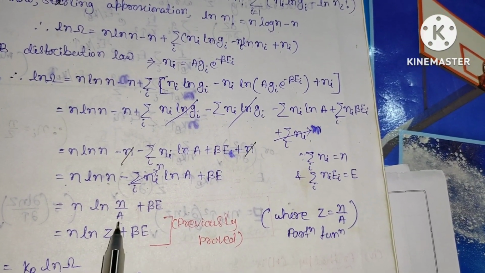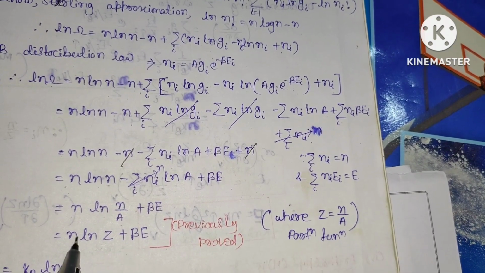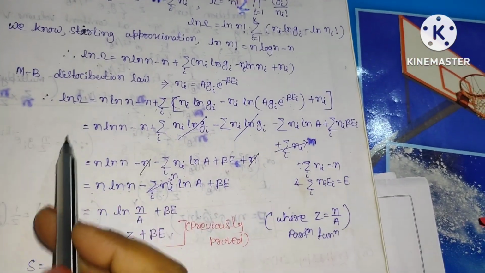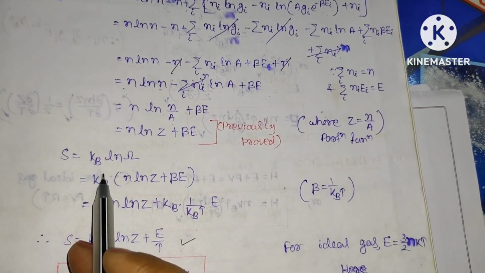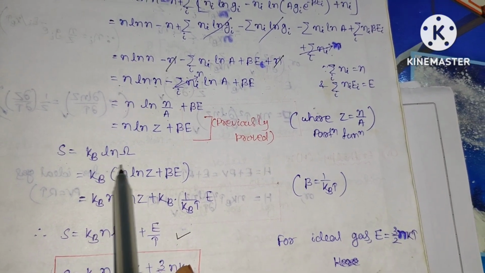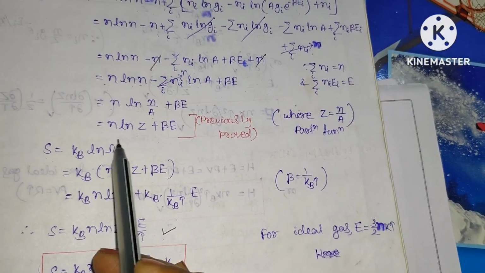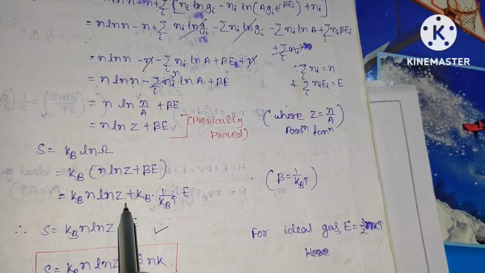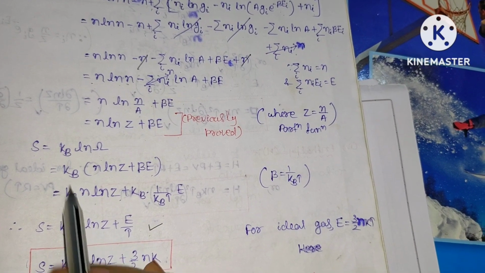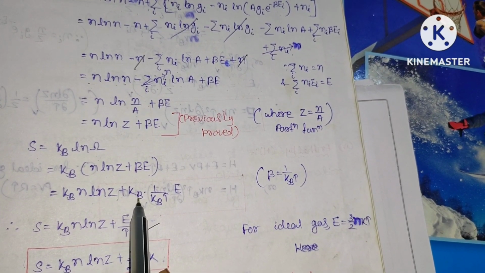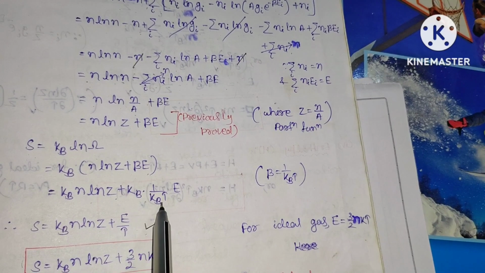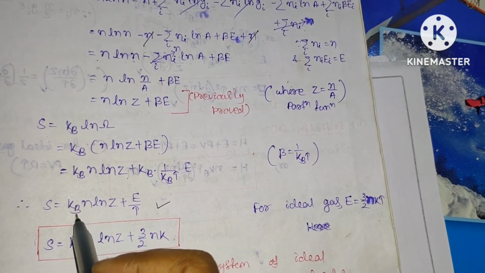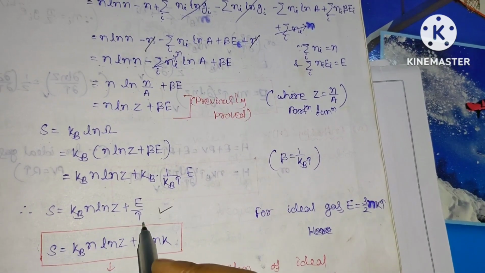So this will be n by a is z, so n ln z plus beta E. This is the log omega. We know the entropy is k ln omega, so in place of log omega we have to put n ln z plus beta E. Multiplying k_B into n ln z plus k, in place of beta, this is 1 by kT into E. The k gets cancelled, so this will be k, the Boltzmann constant, k n ln z plus E by T.